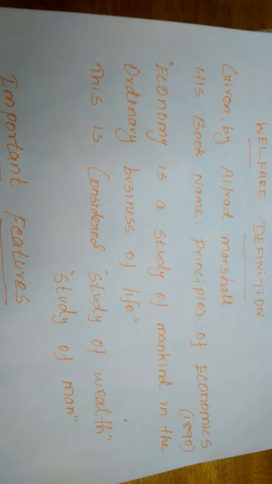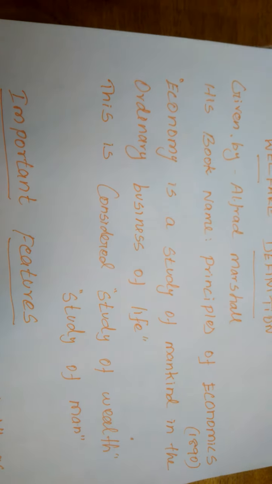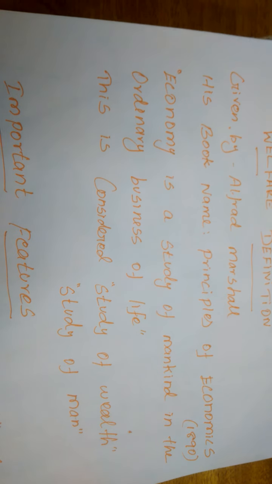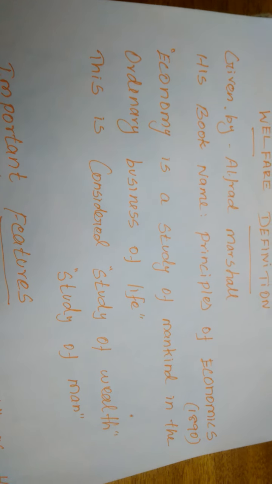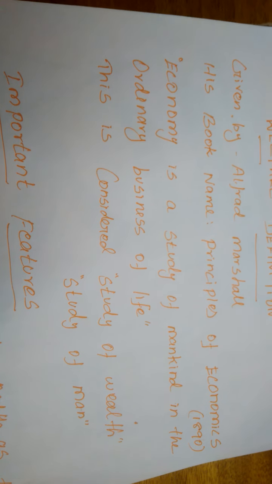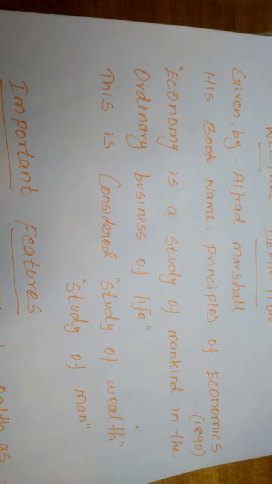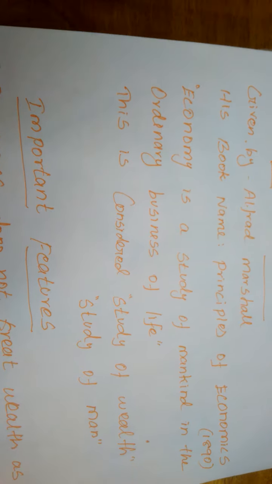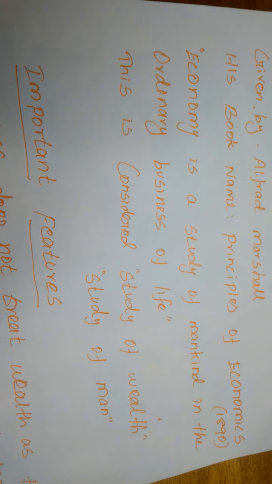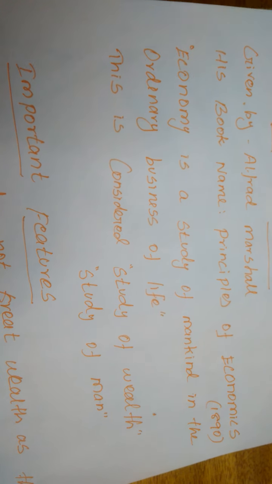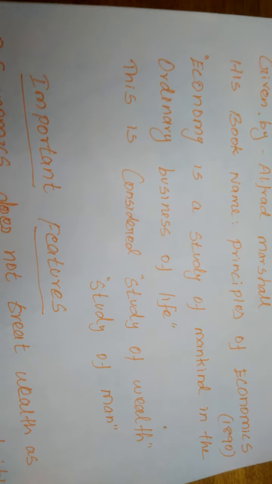According to him, economics is a study of mankind in the ordinary business of life. In our ordinary life, the individual and the society or group of people, what they do for their personal activities, or what they do to improve their personal economic activities. This is considered the study of wealth, and the other side is the study of man. Because many people want good health more than a high income level.